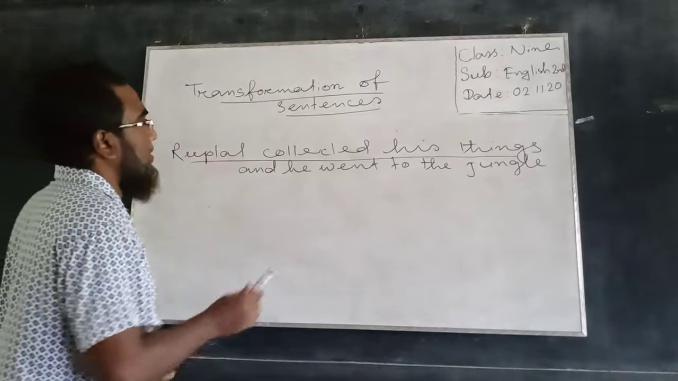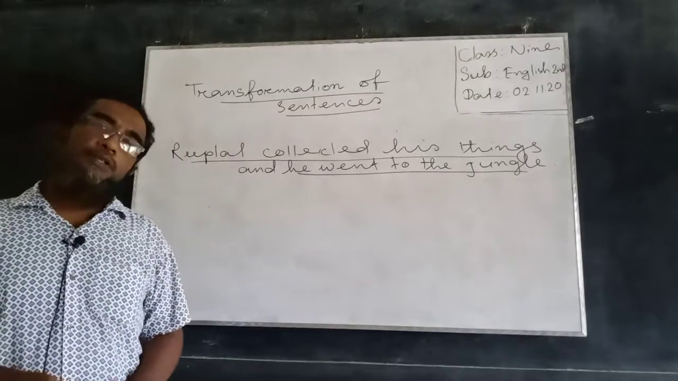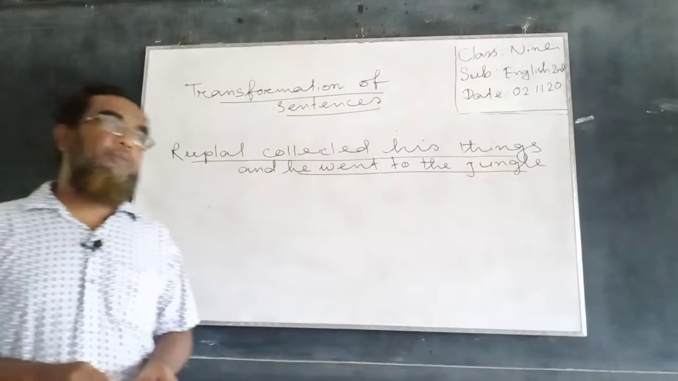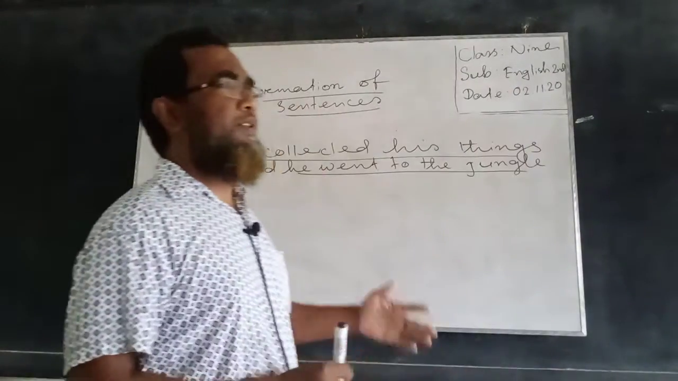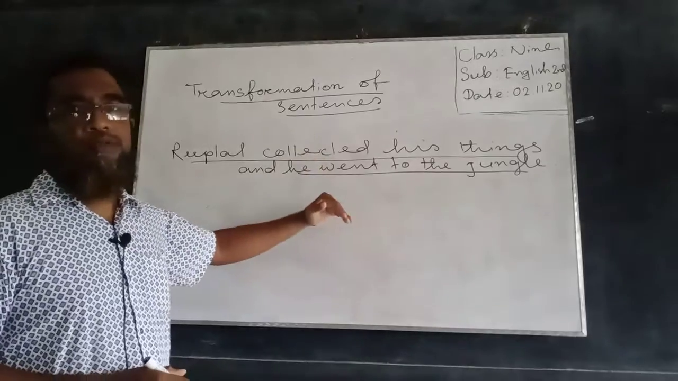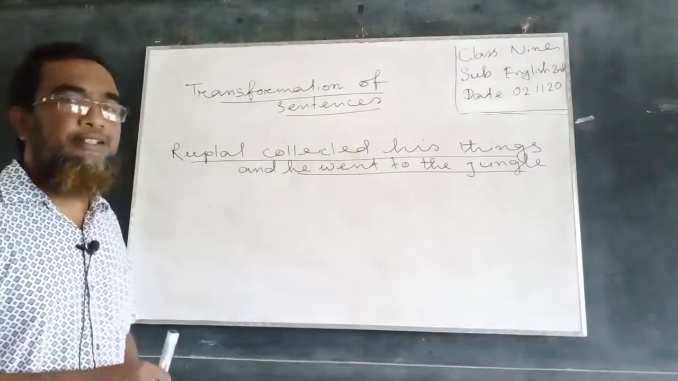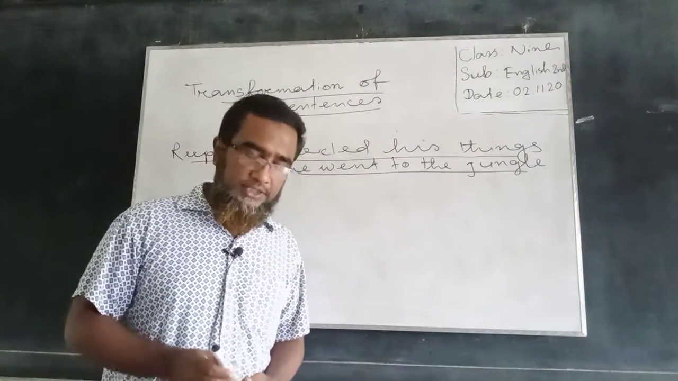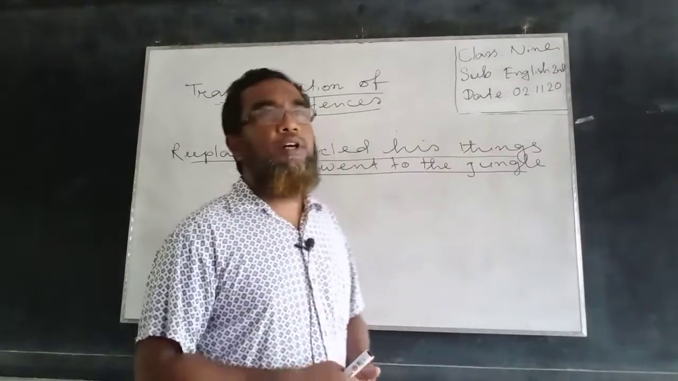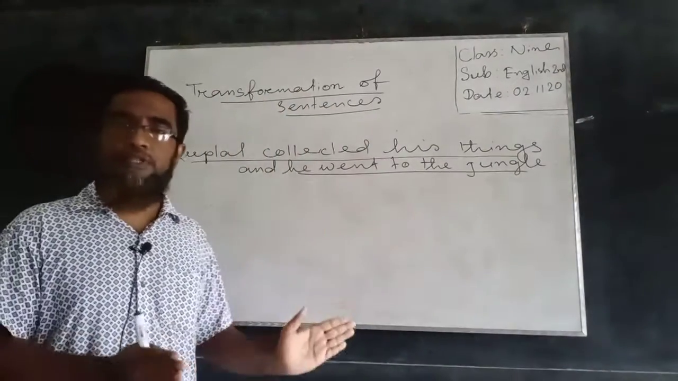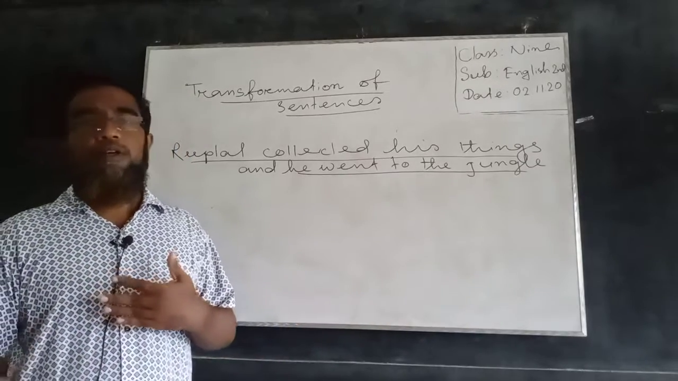And the second part is he went to the jungle. This part is also a principal clause. So here we got two principal clauses, and these two principal clauses have been combined with a coordinating conjunction, namely and. So undoubtedly this sentence is a compound sentence. Now I would like to show you how this compound sentence can be transformed into a simple sentence and at the same time a complex sentence.